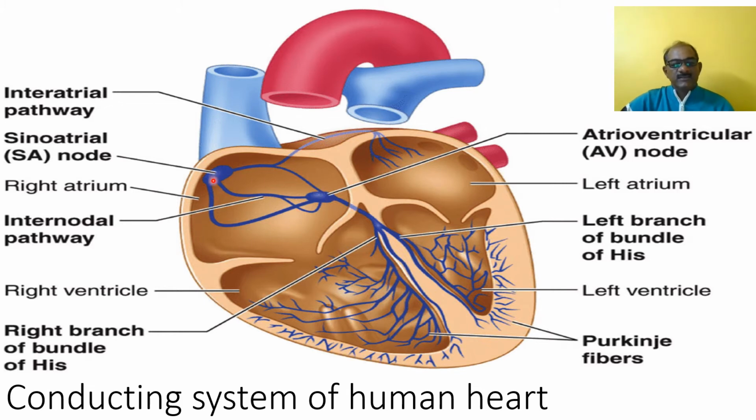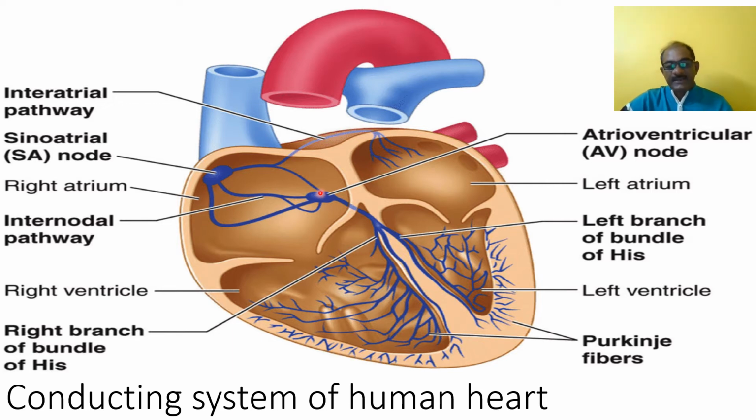So in this way, SAN is also called the pacemaker. The second one is the AVN, the auriculoventricular or atrioventricular node, which is present in this region. This node is located in the wall of the atrium, just near the opening of the coronary sinus. The coronary sinus opening is present here, and just near it, the AVN is present.